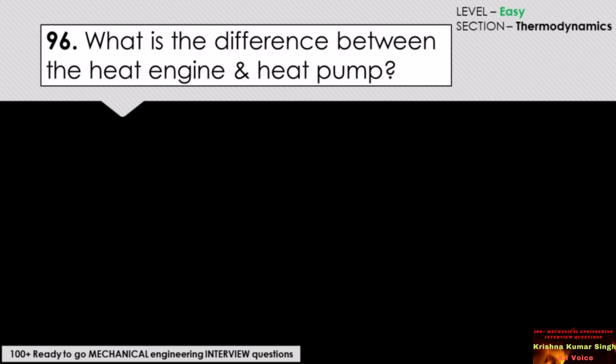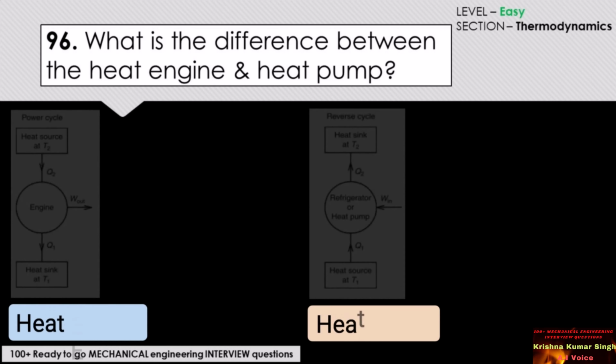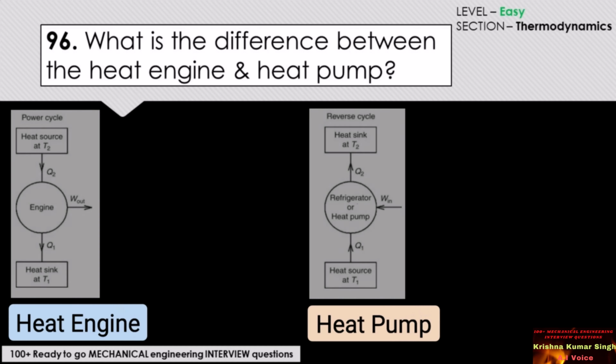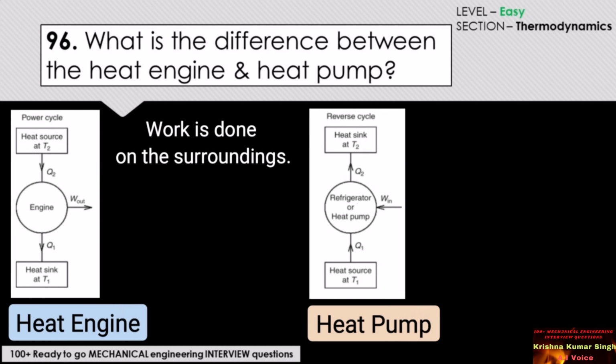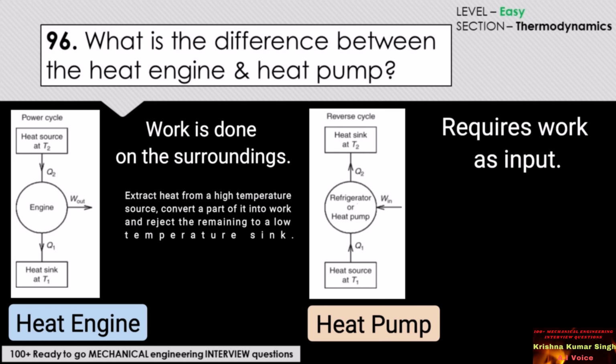What is the difference between the heat engine and heat pump? Heat engines produce work. Work is done on the surroundings. On the contrary, a heat pump requires work as input. Heat engines extract heat from a high temperature source, convert a part of it into work and reject the remaining to a low temperature sink.